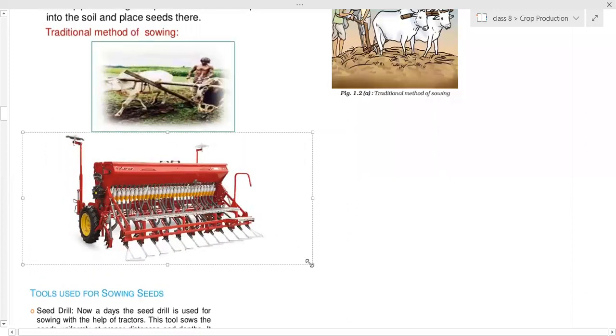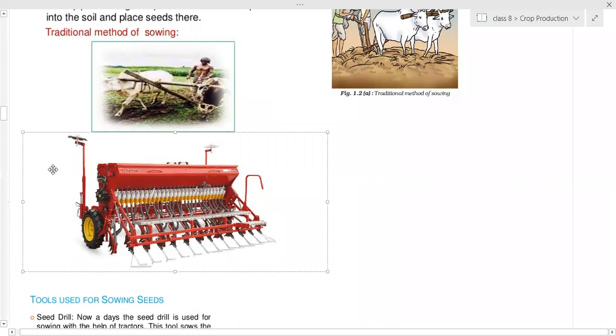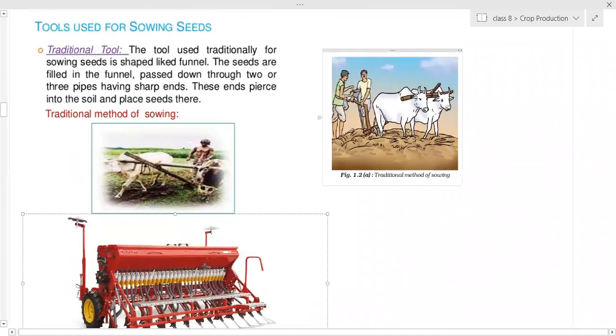Seed drill we call it. It is used to sow the seeds in proper positions. This is a traditional method. Just like here it is shown, it is a traditional method. Here is a funnel shaped structure. Along with the plow, one more funnel shaped structure is added. Whatever position the farmer wants, he adds the seed. So it will go deeper down. This again has some sharp edge. So it will move down the earth, and there the seed has been sown, and again it is leveled. That means at the top surface the soil is moved back, leveled back again. So that means it will not be seen by the birds.